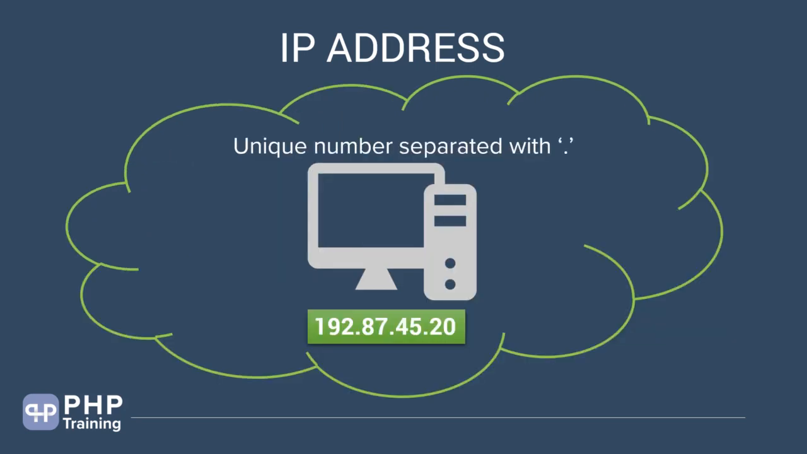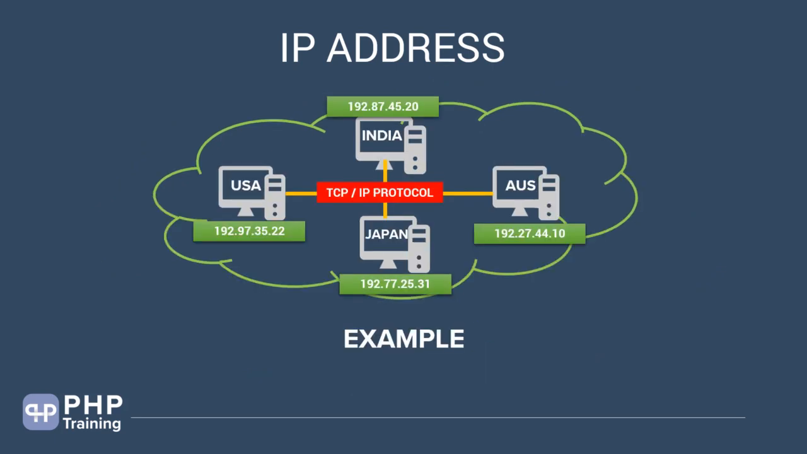Let's understand what an IP address looks like. An IP address is basically a unique address which is separated with something called a dot. If you look at an example here, 192.87.45.20, this is a number that is assigned to a computer in the internet, and this is how you represent an IP address.